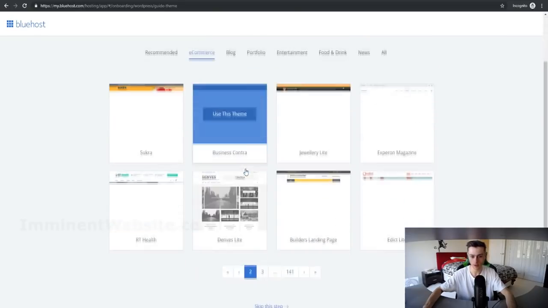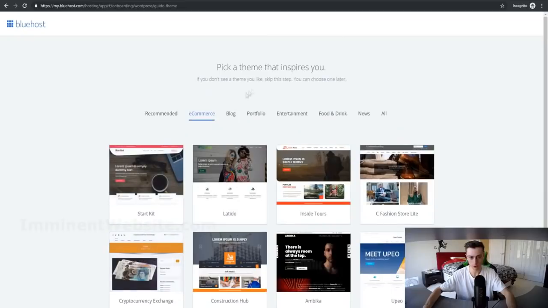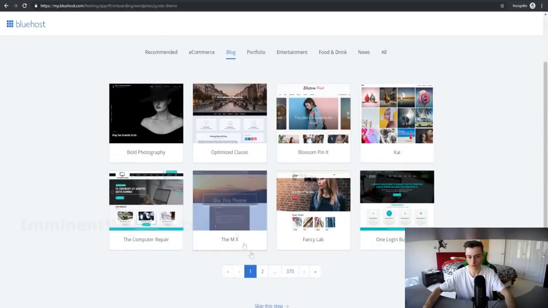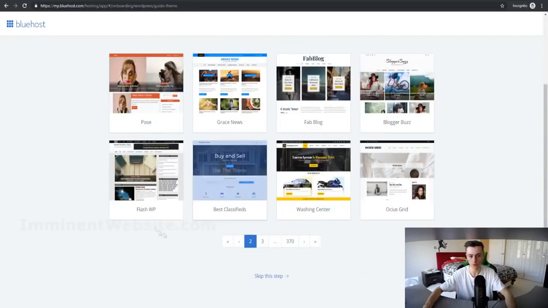And again, there's a lot of themes we can choose from. So if we go over here, we can do the same for blogs. There's a lot of blog themes we can choose from. I just wanted to go through some of the templates so you can have a quick view. Obviously, when you create your own Bluehost account and go through these steps yourself, you can really have a deep look at all the themes.